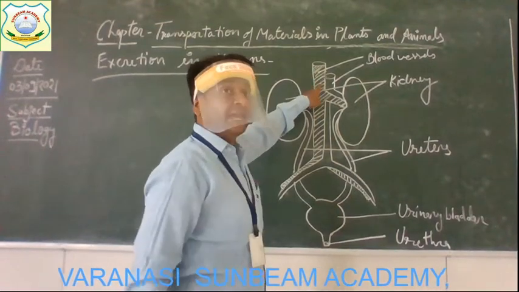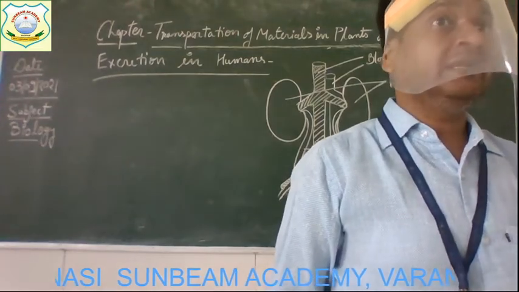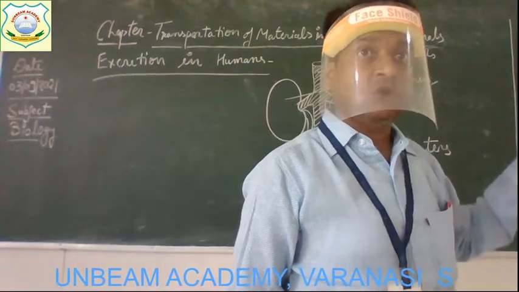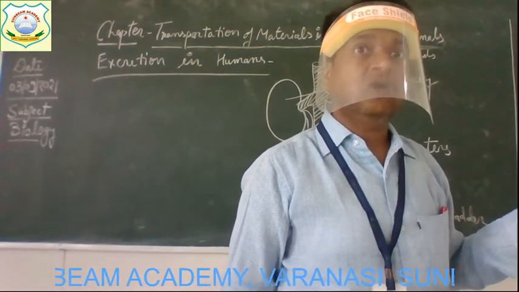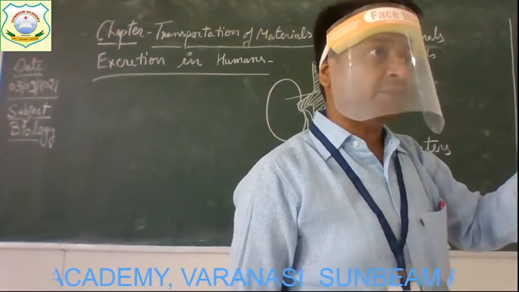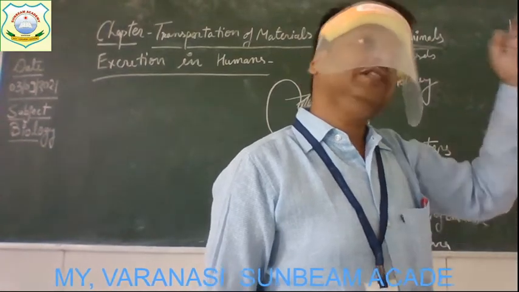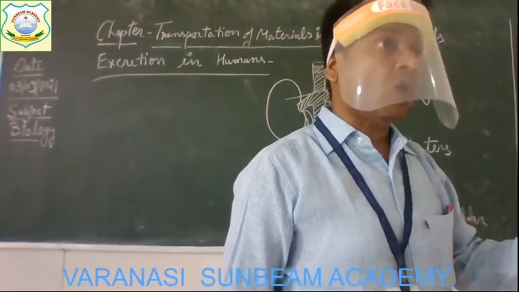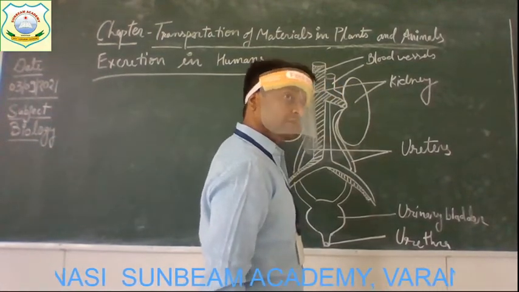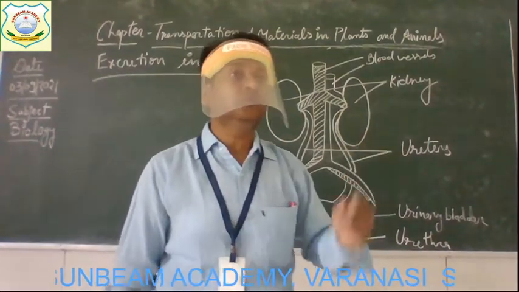These blood vessels carry the blood in which the wastes are present. Waste materials which I have noted down there: uric acid, salts, urea, carbon dioxide, water. They all come from the cells after the metabolic reactions, through the blood, and the blood with all those impurities, all that waste, enters the kidney. In the kidneys, the filtration process occurs.